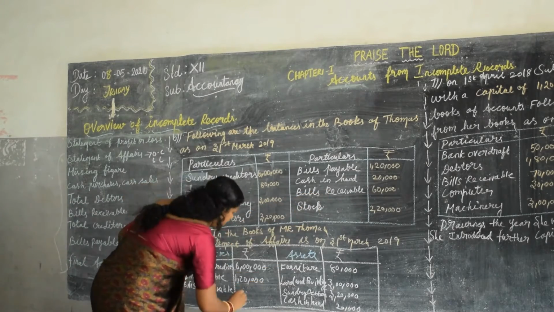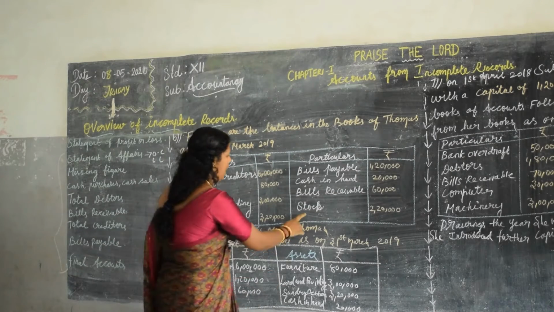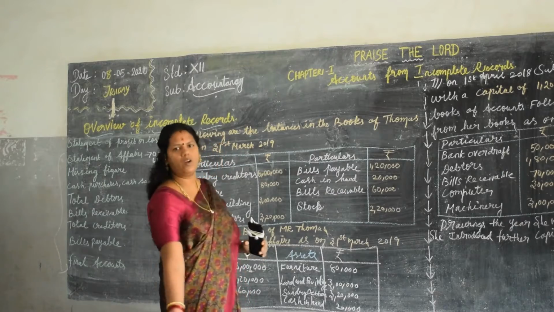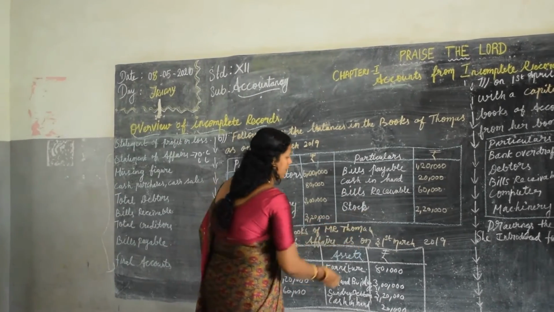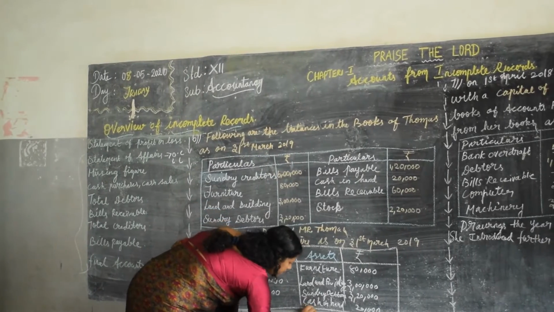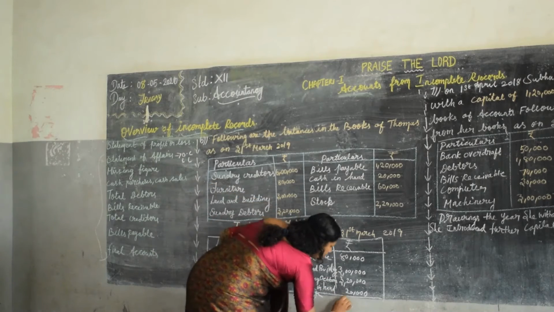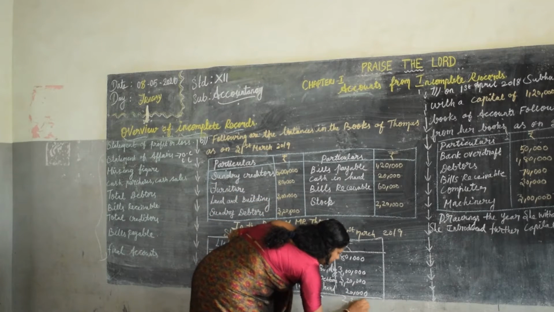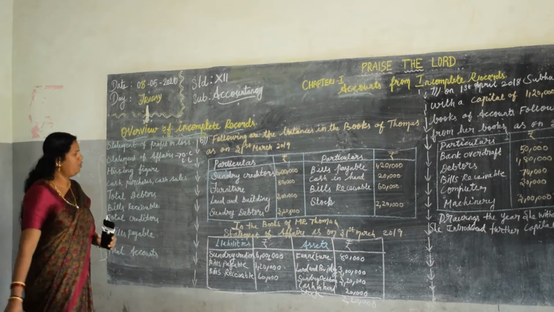The amount is 60,000. And the stock, what is stock? It is called closing stock or stock in hand. Stock in trade, we can say. 2,20,000. That's all. Now check it once more.